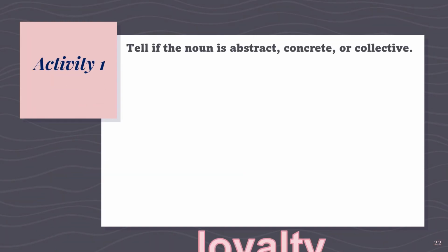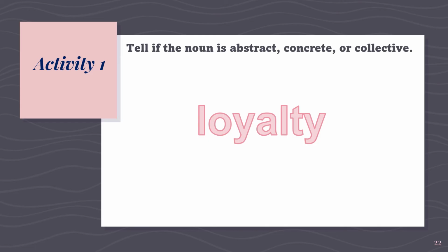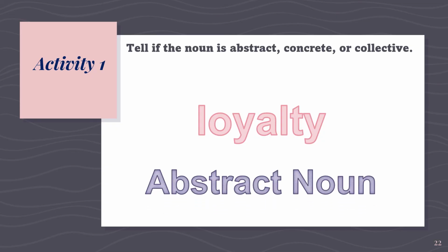The fourth item for our activity 1 is loyalty. Is loyalty an abstract, a concrete, or a collective noun? Of course, the answer is abstract noun. Loyalty cannot be perceived by our 5 senses. We cannot see, we cannot hear, we cannot touch, we cannot smell, and we cannot taste loyalty. That is why it is an abstract noun. Aside from that, loyalty is an abstract noun formed from adding suffix.